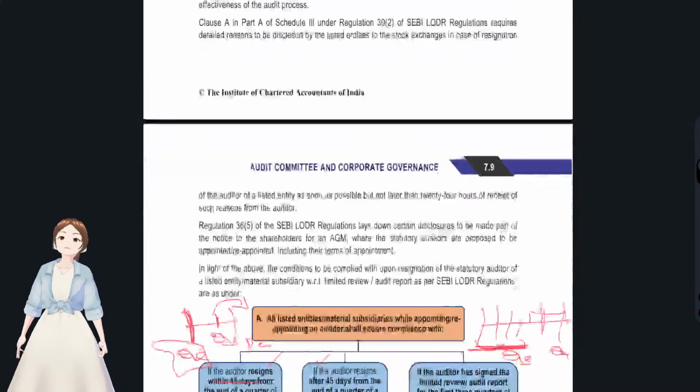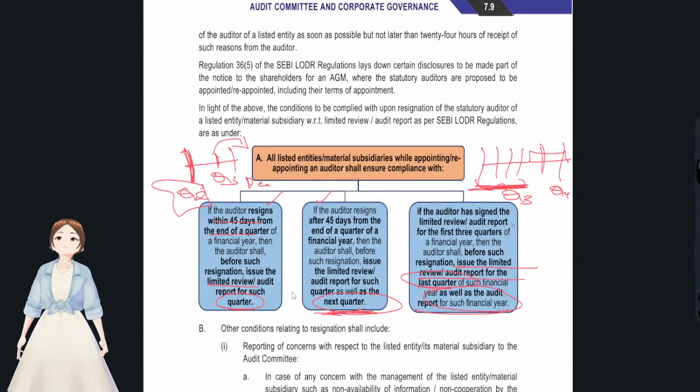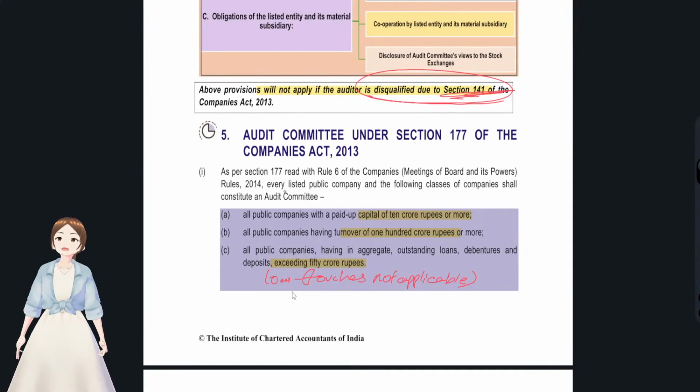Okay, what are all the things that management does, and this limited review, and all we have discussed. And with regards to the audit committee, this is with regards to the applicability of the audit committee. I have already said that in the monetary limits section also.